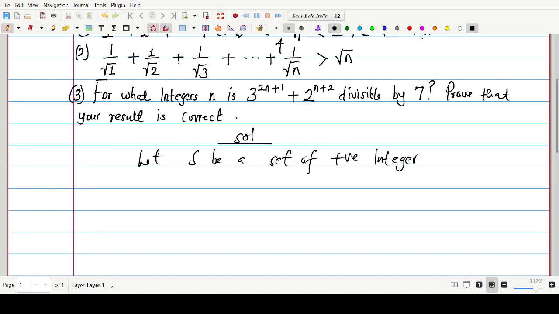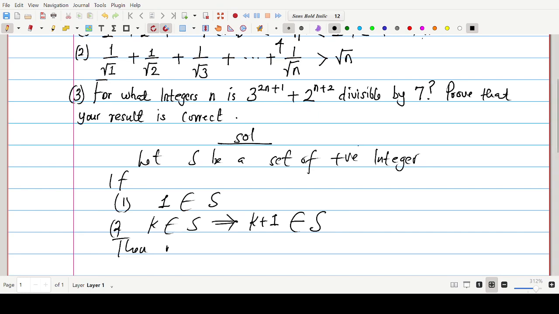Then, one: the number 1 is an element of S. Two: k is an element of S implies k plus 1 is an element of S. Then n will be an element of S, for all n that are in the set of positive integers.